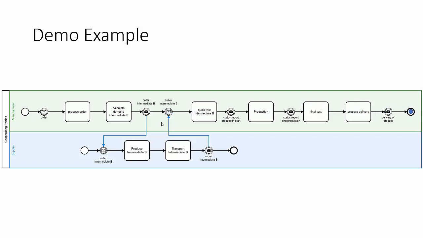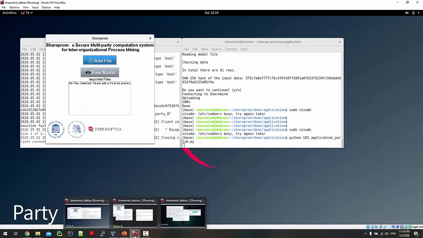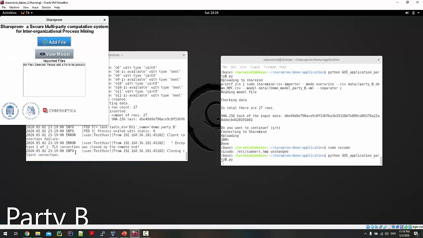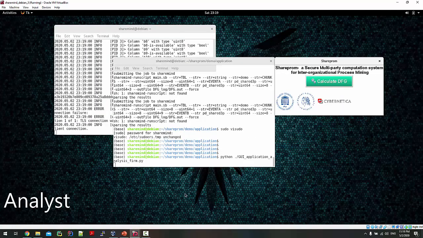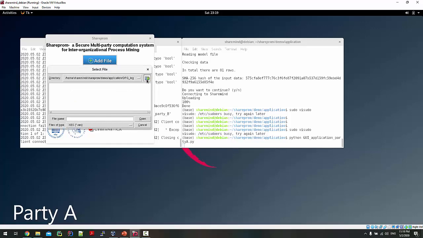Now, we are going to calculate this inter-organizational process model using Shareprom. To simulate this demo, we are running 3 virtual machines. The first one is to simulate party A or the manufacturer. The second one is to simulate party B or the supplier, and the third one is to simulate the data analysis firm. First, I'm going to import the data file from the manufacturer.